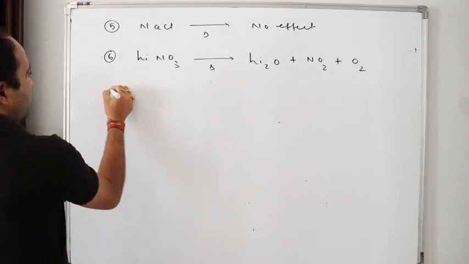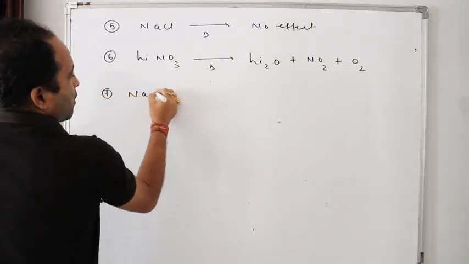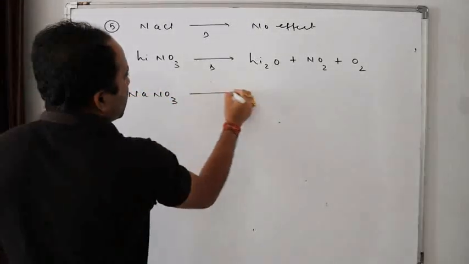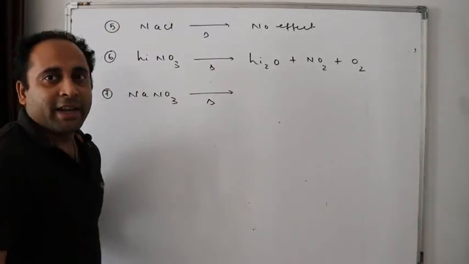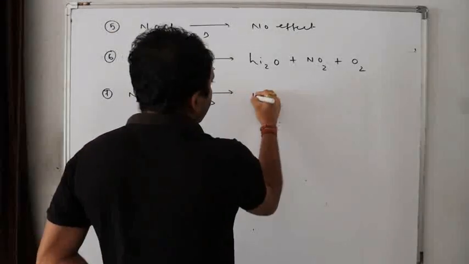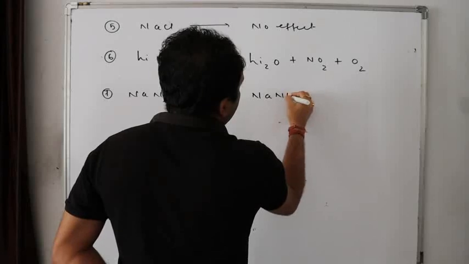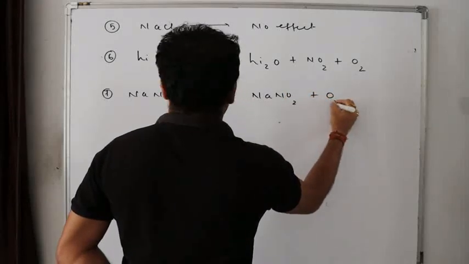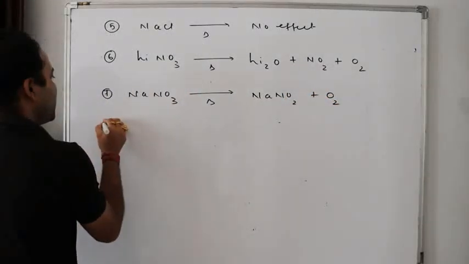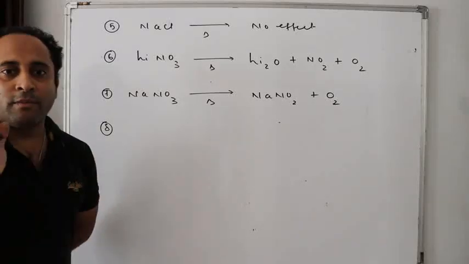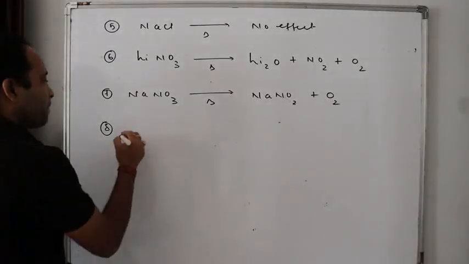Next. NaNO3 heated. What will happen if I heat NaNO3? I will get NaNO2 plus O2. You balance later. I am not giving balancing, I am only giving the product. Next.